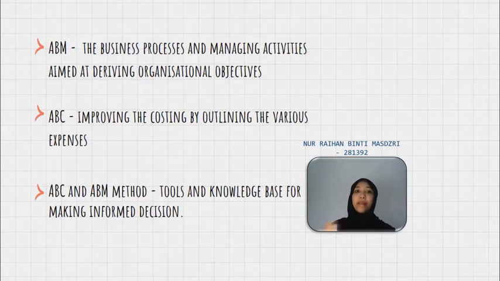Basically, ABM mainly focuses on the business process and managing activities aimed at deriving organizational objectives, while ABC helps in improving the costing by outlining the various expenses. However, both ABC and ABM methods provide the tools and knowledge base for making informed decisions.